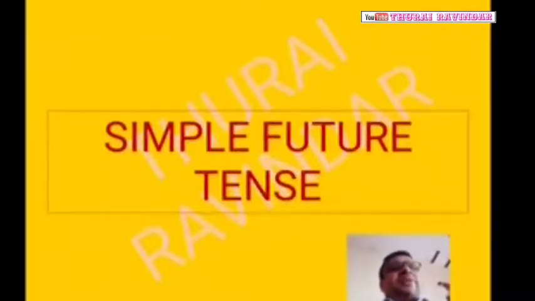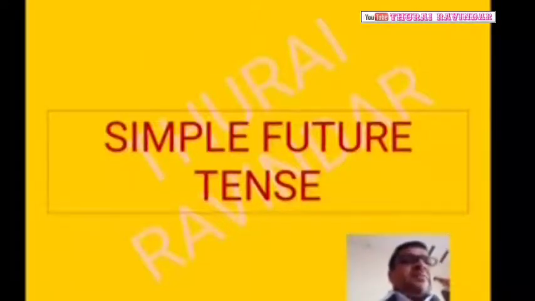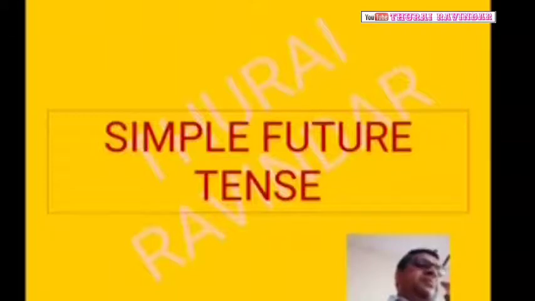And to express a plan, for example, be going to. For example, he is going to spend vacation at Goa, or in Goa.